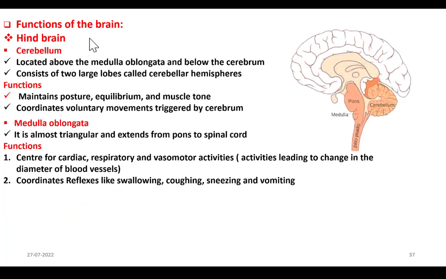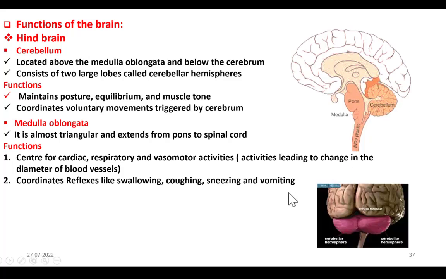Hindbrain consists of cerebellum and medulla oblongata. See, this is cerebellum and this is medulla oblongata. So, cerebellum is located above medulla oblongata and below cerebrum. So, this is cerebrum, this is cerebellum. Cerebellum is below cerebrum and it is above medulla oblongata. This is medulla oblongata. So, cerebellum is in between cerebrum and medulla oblongata.